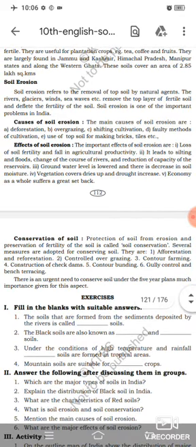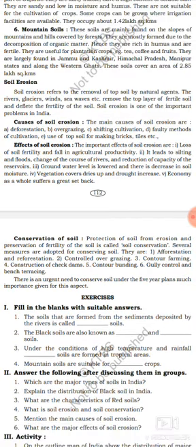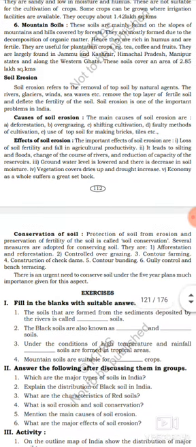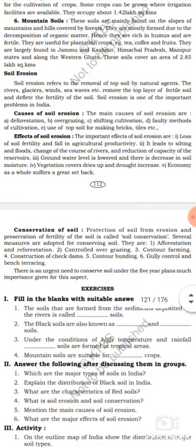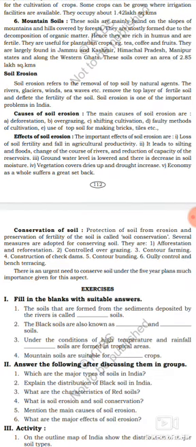Listen, soil erosion means... Soil erosion refers to the removal of topsoil by natural agents. Got it? Once more, listen. Soil erosion refers to the removal of topsoil by natural agents. The rivers, glaciers, winds, sea waves, etc. remove the top layer of fertile soil and reduce the fertility of the soil. Soil erosion is a main or important problem in India.